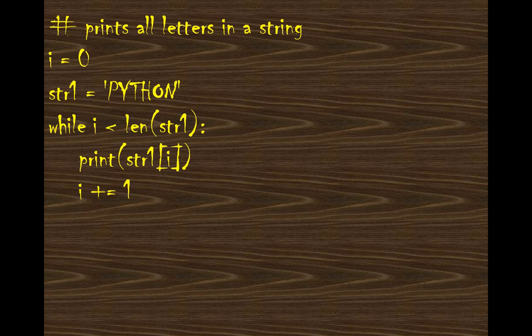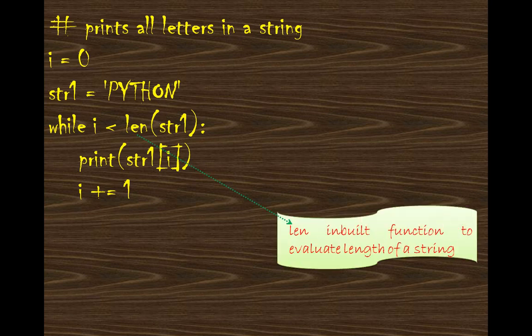First I am taking i as 0, and in string what I have put? I have kept it in quotes, that means "Python". It will be printed as it is. So taking the condition i less than len(string). What is len? This is the length, an inbuilt function to evaluate the length of a string.